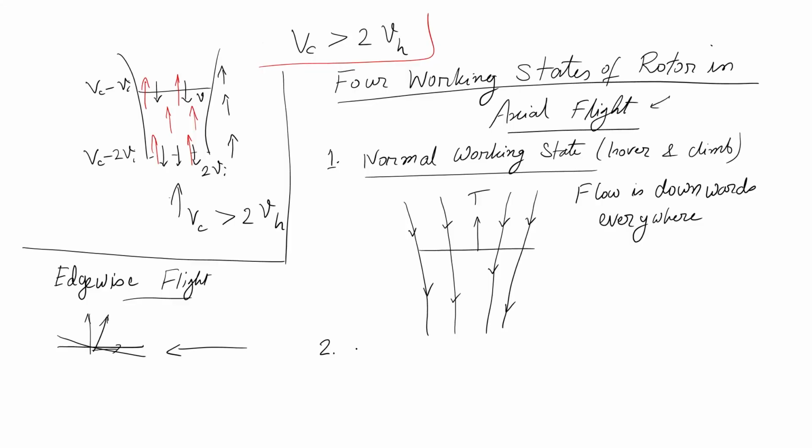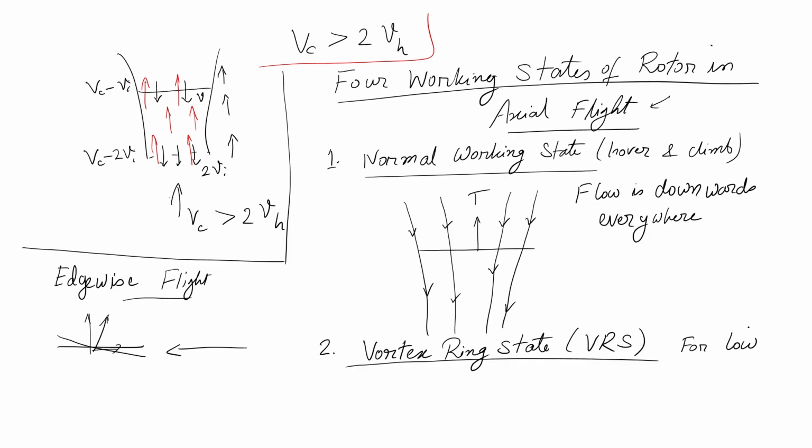Okay. So one is the dreaded VRS, the vortex ring state. This happens for low rate of descent. So how do I define low rate of descent?